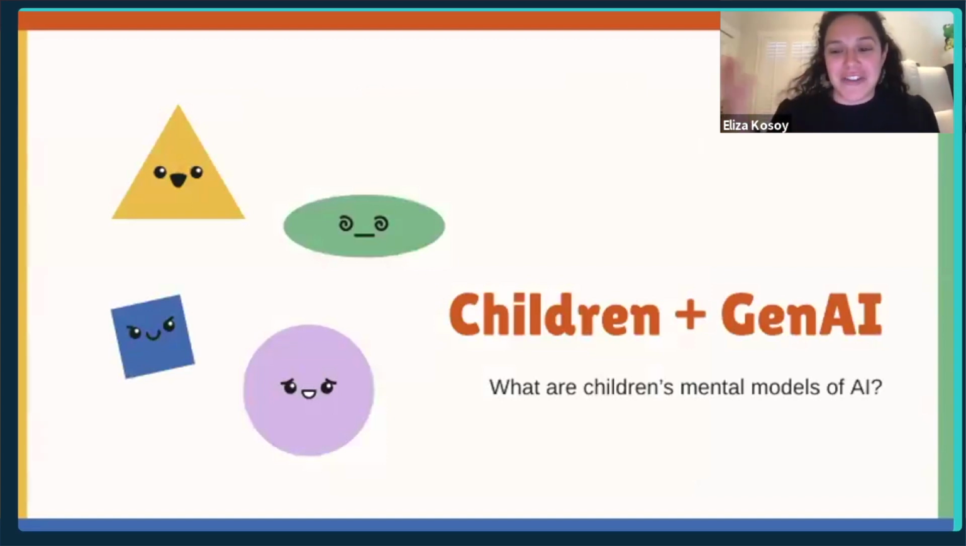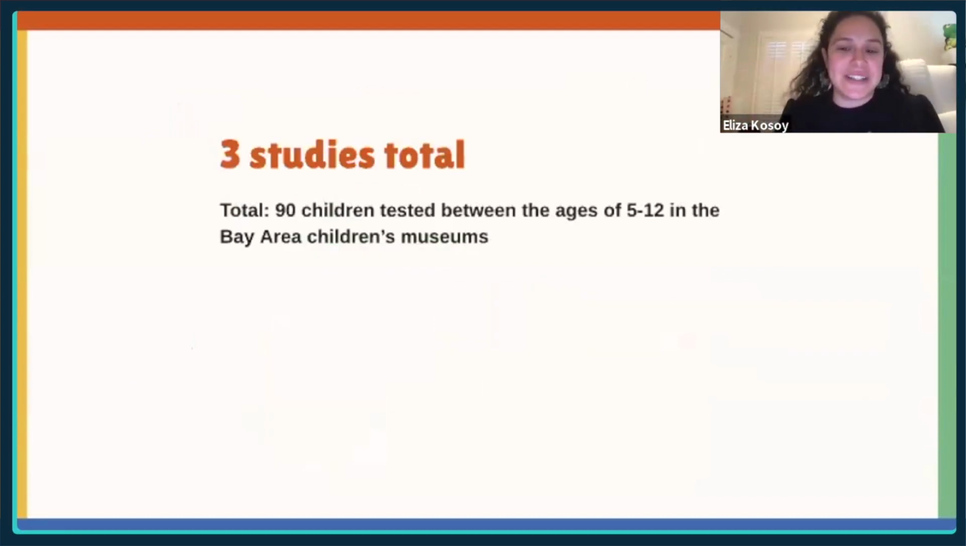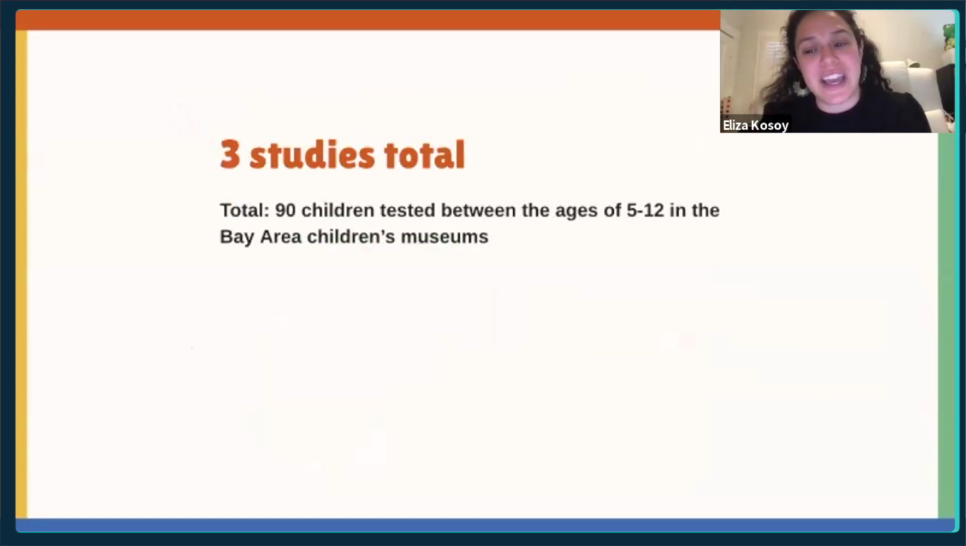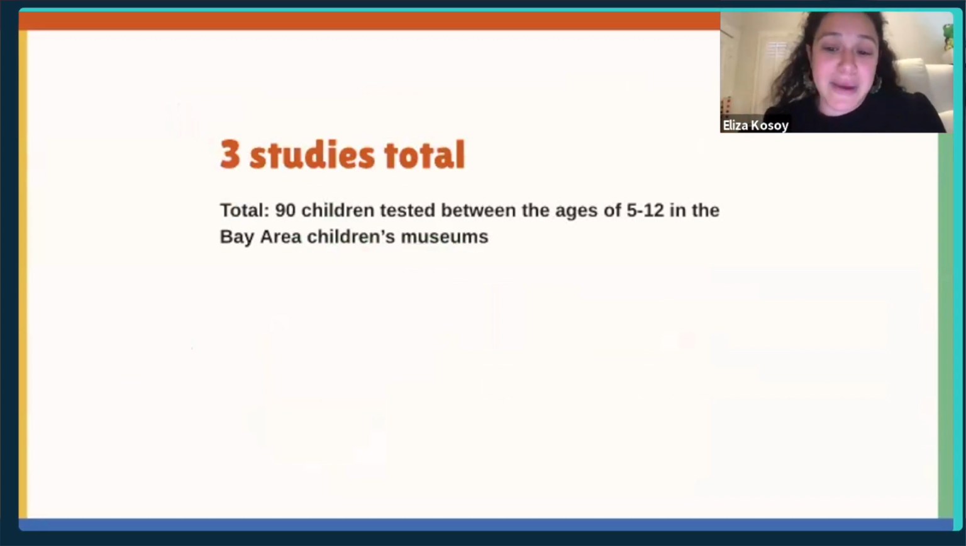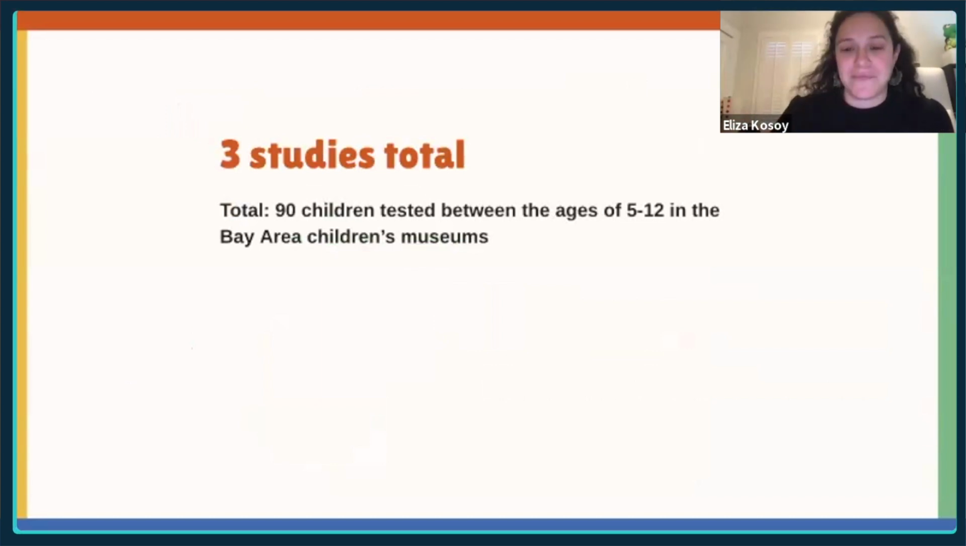So yeah, children and generative AI. What are children's mental models of AI? I'm going to talk about 3 studies that I've done where we tested 90 children between the ages of 5 and 12 in the Bay Area children's museums, and this is all work I did as part of my PhD.